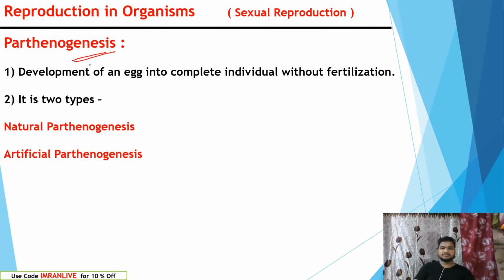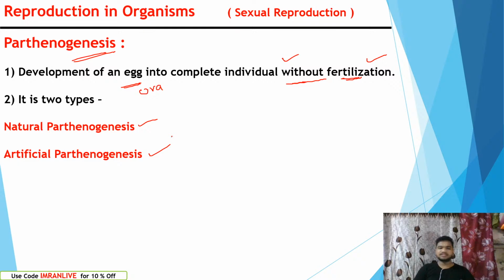Parthenogenesis. Parthenogenesis is nothing but development of an egg, that is ova, into a complete individual without fertilization. Some kinds of animals give birth to a new young one without fertilization. The ova will give rise to a new young one. It is of two types: natural parthenogenesis and artificial parthenogenesis. In parthenogenesis, the ova only produce new offspring without the involvement of sperms.